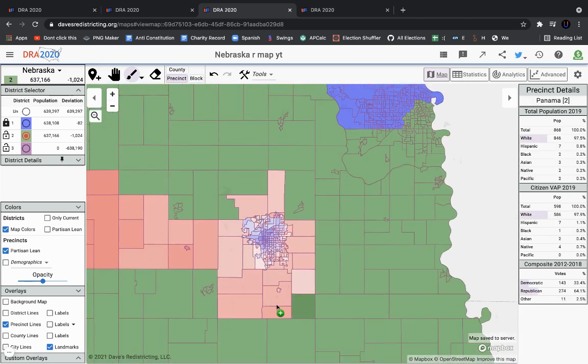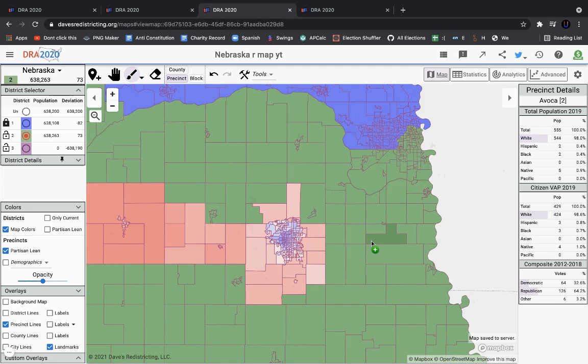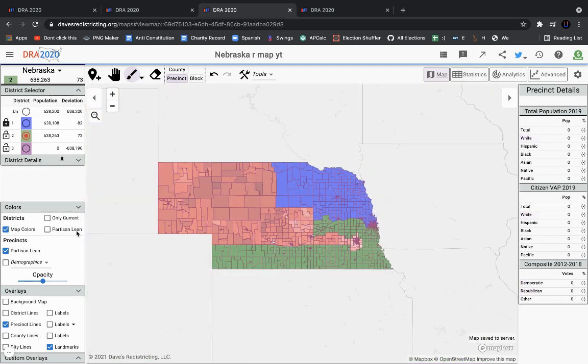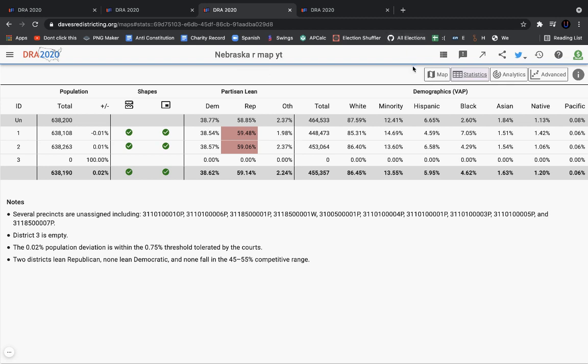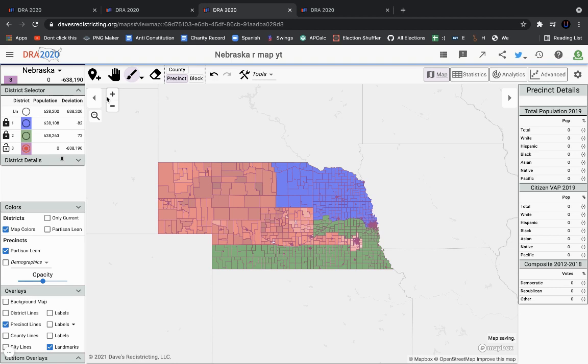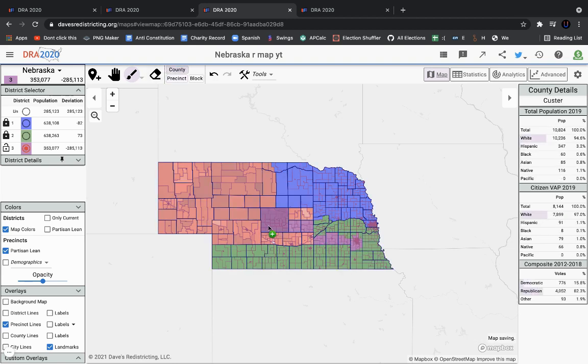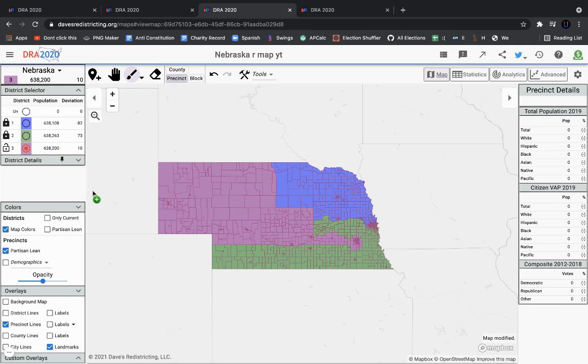By my standards, a district over 12% for either party would be safe. So this second district, again, is very safe for the Republican Party. They would win it. In the 2018 governor race, Pete Ricketts would have won it by around 20.5%. And then we can fill in the rest of the map by county for the third district, which, again, is probably going to be the most Republican out of these all, but I could be wrong. We're going to have to see.